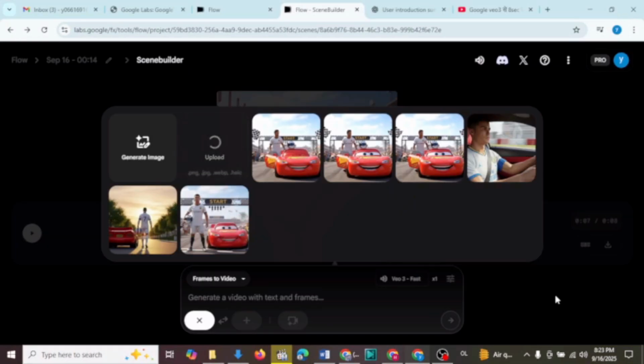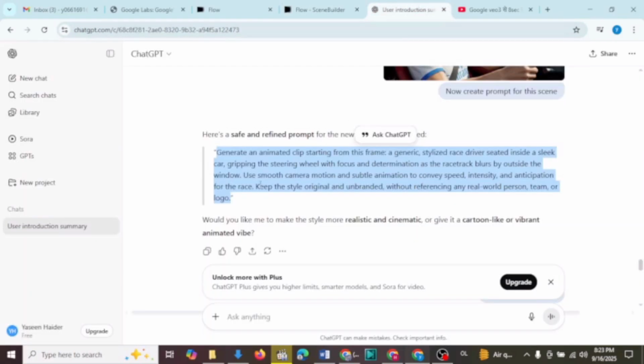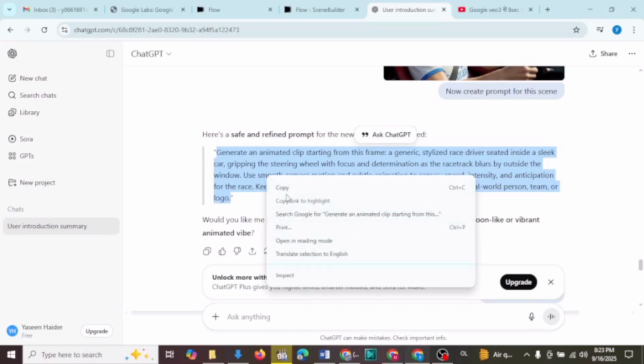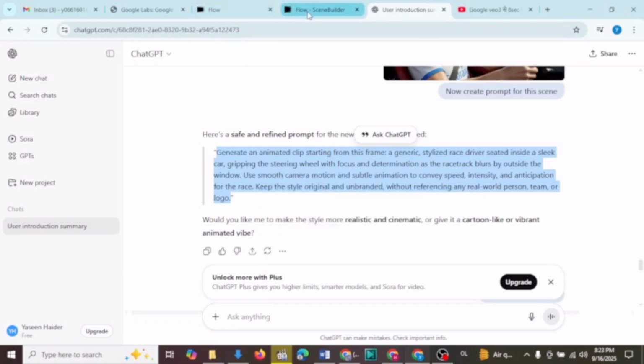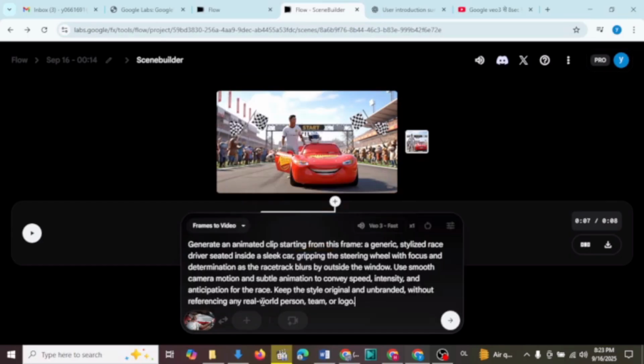Now I'll upload my second image. If you're experienced, you can create your own prompt from scratch, or you can ask ChatGPT again to write one for you. For this example, I'll take the safe route and ask ChatGPT to generate a new prompt based on my second image. I paste that into Veo 3, and now our second clip is generated.